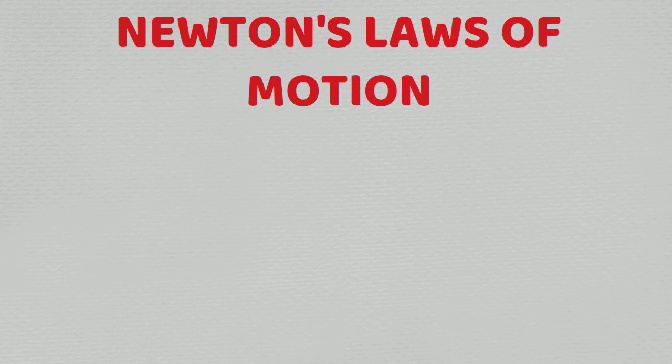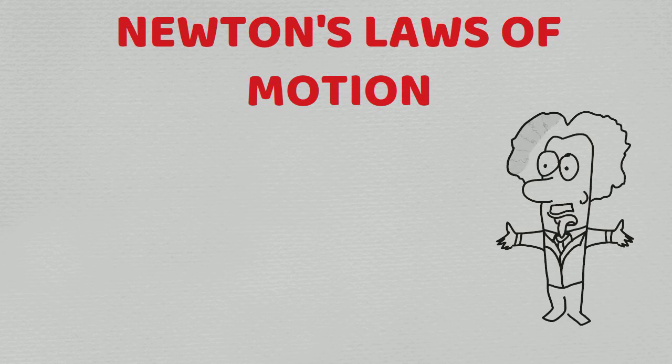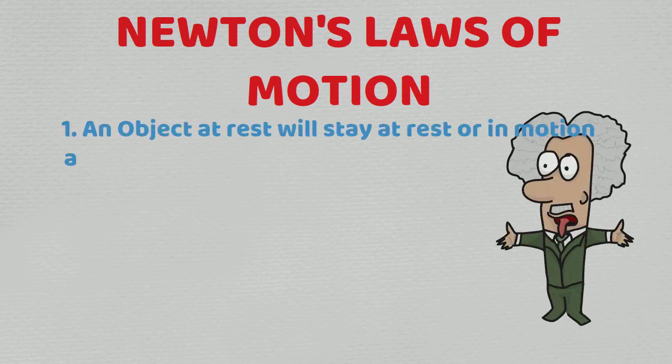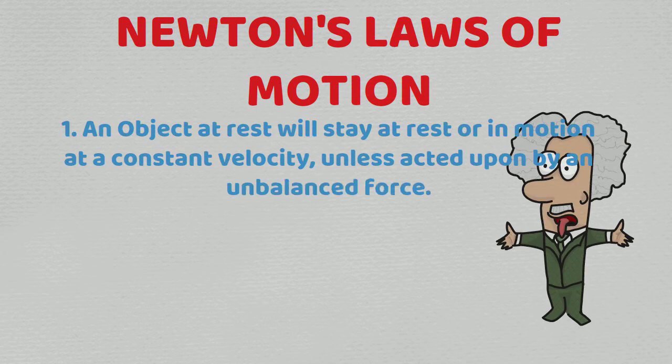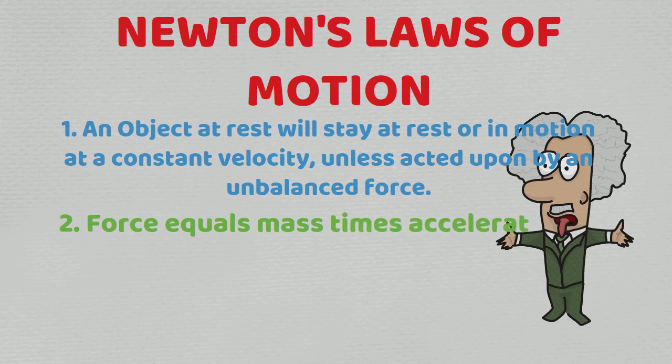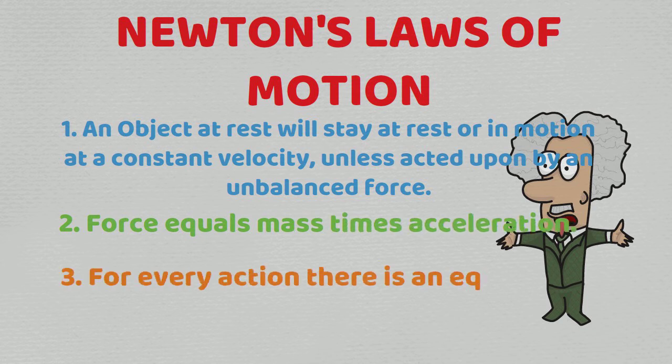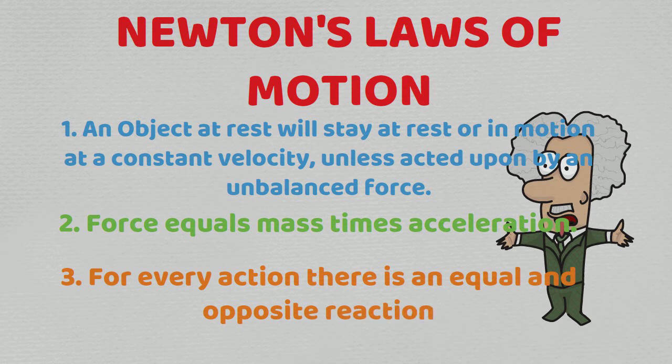What are the 3 laws of motion? Newton's first law is inertia, which states when an object is at rest, it will stay at rest or in motion at a constant velocity unless acted upon by an unbalanced force. Newton's second law is a force is equal to its mass times acceleration. Newton's third law is for every action there is an equal and opposite reaction.